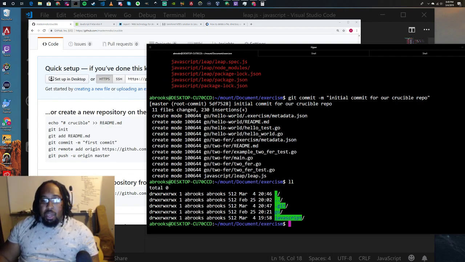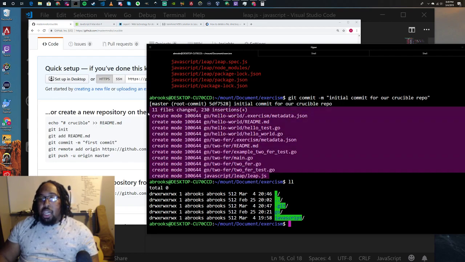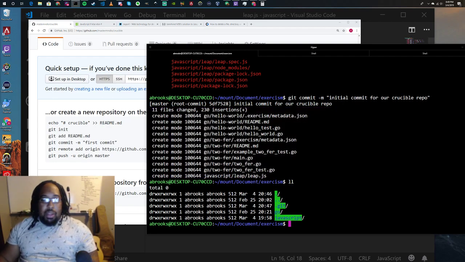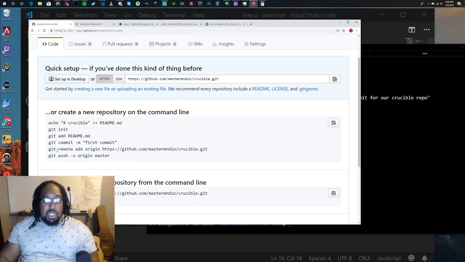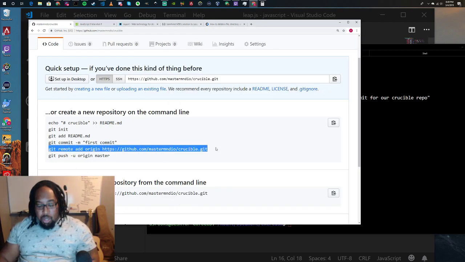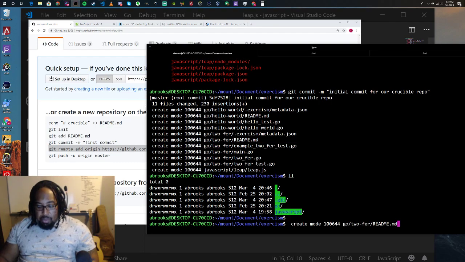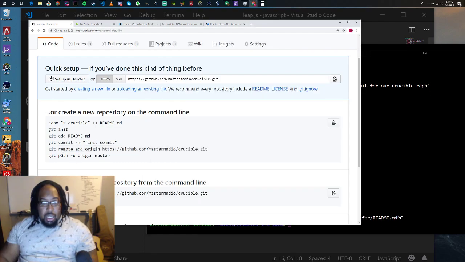But so we've committed all of our changes. Commit says, create your change log. It's a point in time that we want to save so we can push it. Everything's saved on our local Git repository, and now we just need to give it a remote so that it knows where to push things to. No, that's not the right command there.